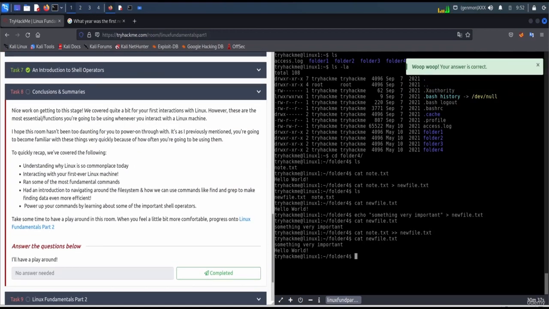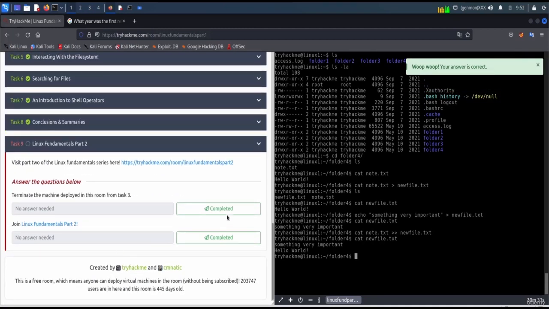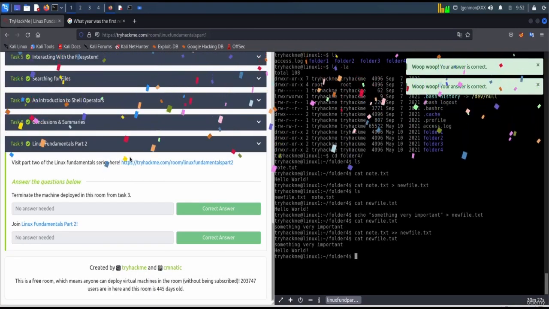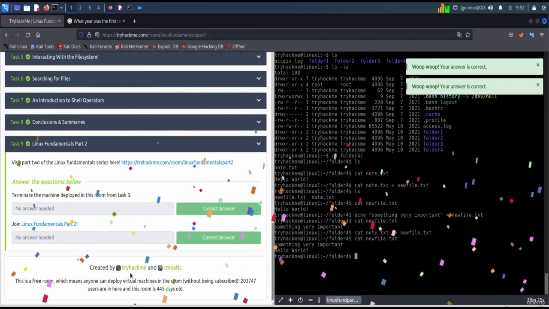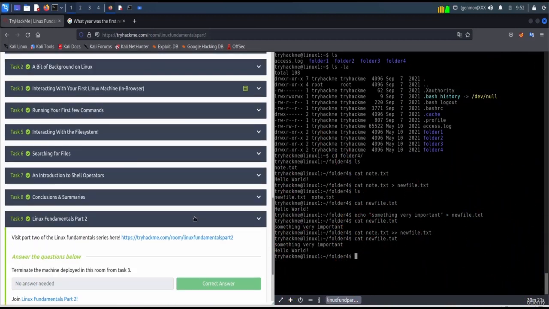Conclusion. Okay, this is the conclusion. Let's mark it as completed. And I think the room is completed. In the next video, we are gonna see Linux fundamentals part 2, and then after that we are gonna see Linux fundamentals part 3.